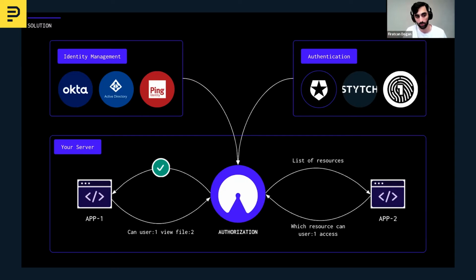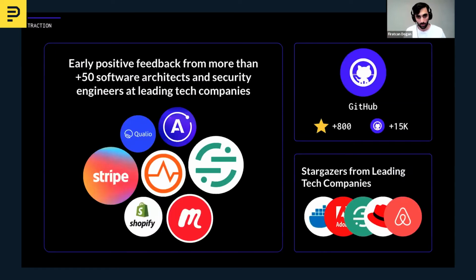And how do we know this is a problem worth solving? Besides that, we lived through this problem while working with Fortune 500 companies. We spoke with dozens of architects and engineers, and we launched our MVP based on this feedback 2 months ago. We're already running a pilot with a leading fintech company, and we have more than 600 stars.